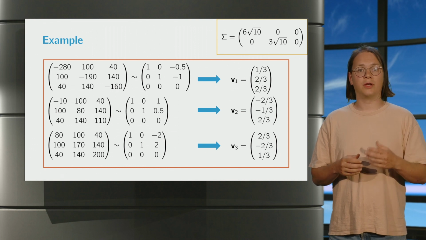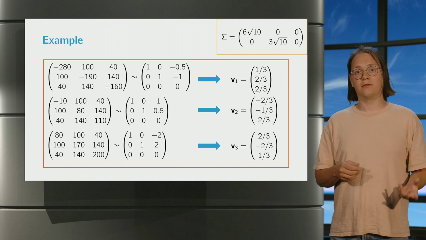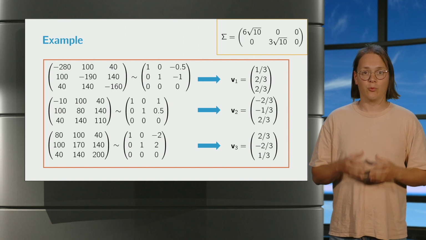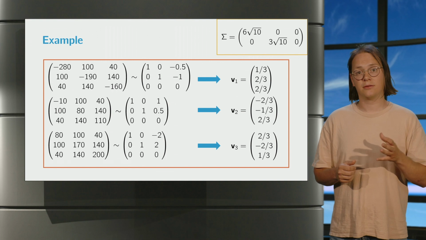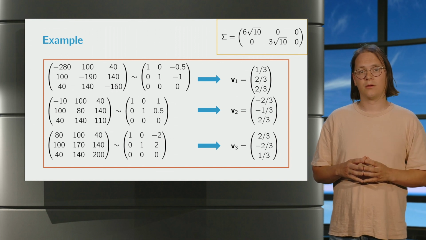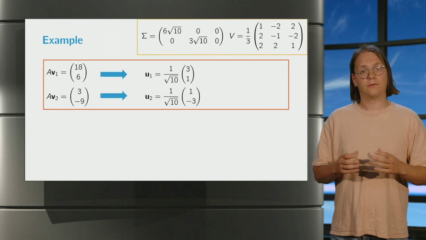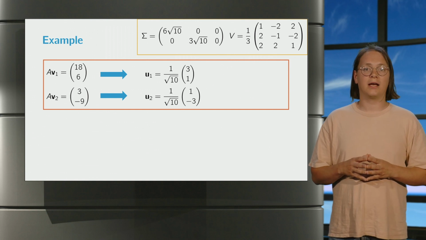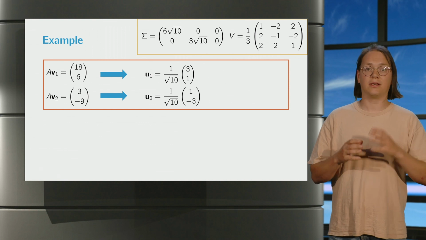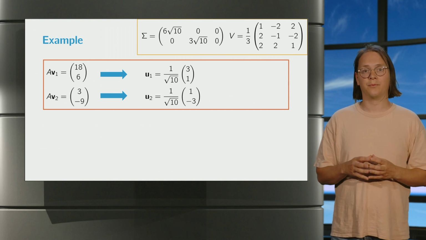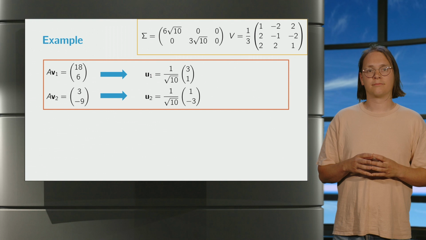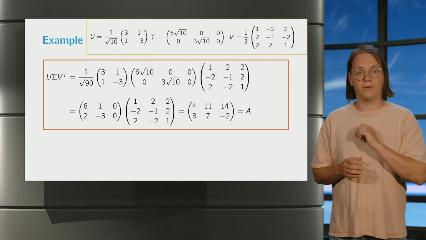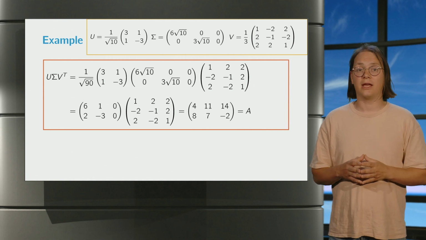Of course, we'll also need the eigenvectors corresponding to these singular values, and indeed even orthonormalize this set of vectors to obtain the right singular vectors and thus the matrix V. Finally, we apply the matrix A to the right singular vectors and normalize the resulting set to obtain the left singular vectors and thus the matrix U. Finally, we see that indeed the product of U, sigma and V transpose is equal to the matrix A we started with.